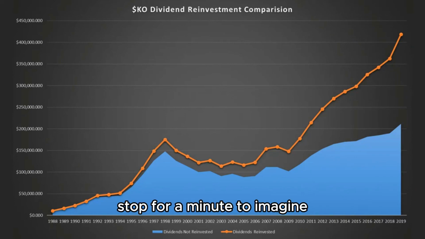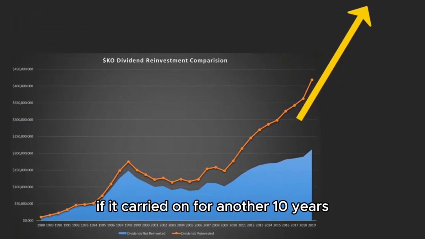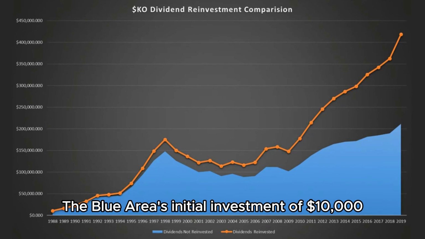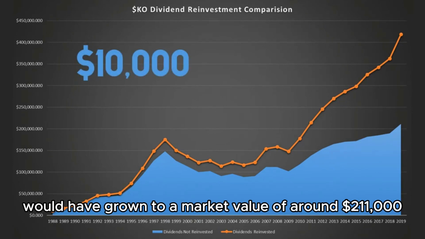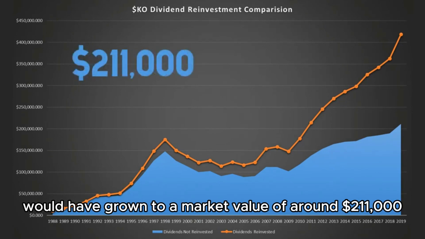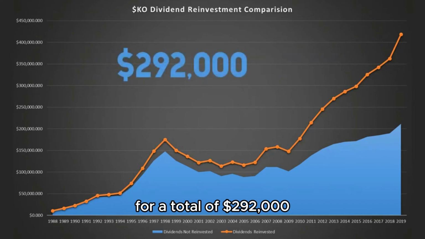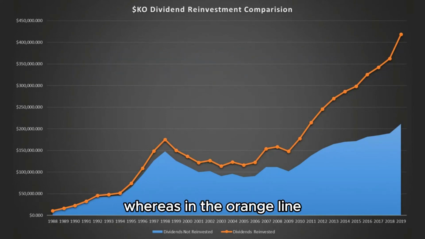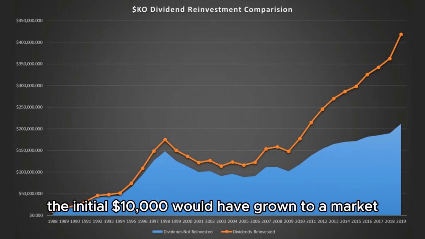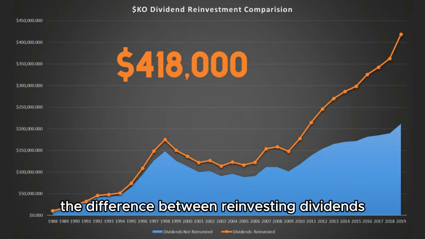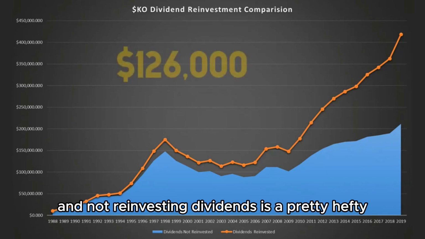Stop for a minute to imagine the path of the orange line if it carried on for another 10 years. During this period shown on the graph, the blue area's initial investment of $10,000 would have grown to a market value of around $211,000 while receiving $81,000 in dividends over the years, for a total of $292,000. Whereas, in the orange line, the initial $10,000 would have grown to a market value of around $418,000 with dividends reinvested. The difference between reinvesting dividends and not reinvesting dividends is a pretty hefty